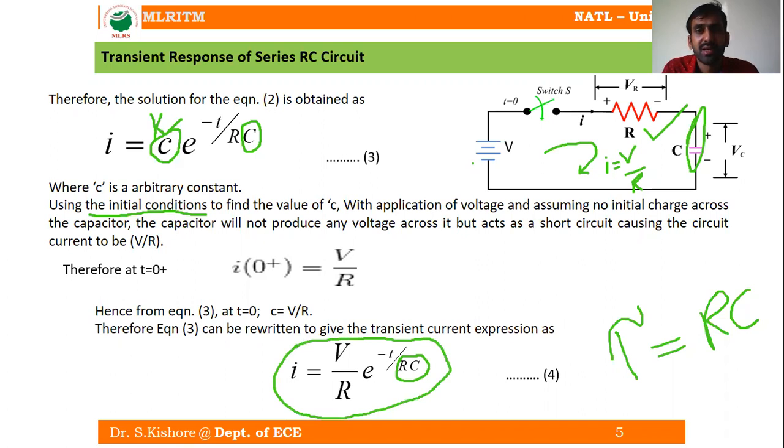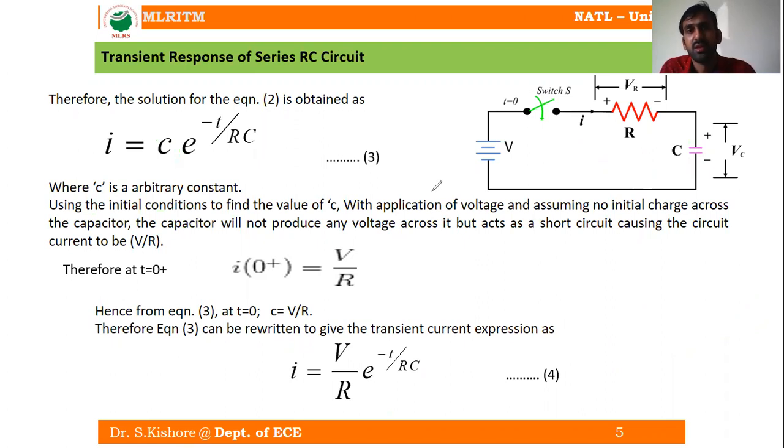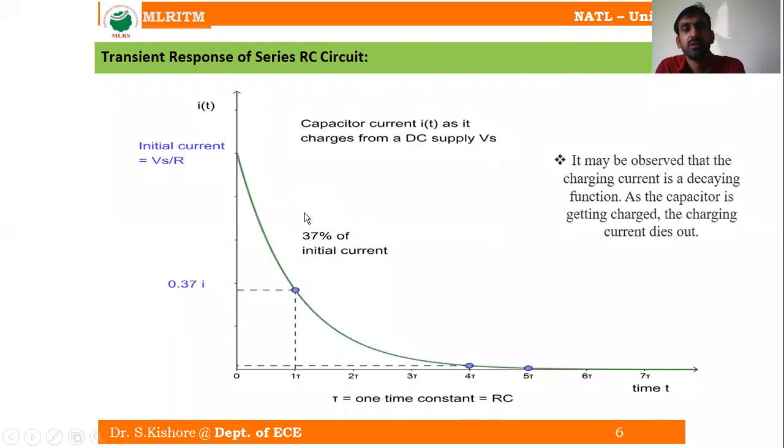Is it clear? So now let us move to the next equation, that is the voltage equation. How to get the voltage equation? Before going to derive it, let us consider the graphical analysis of the transient current of a series RC circuit.